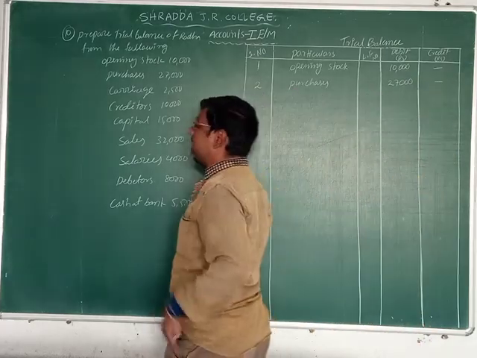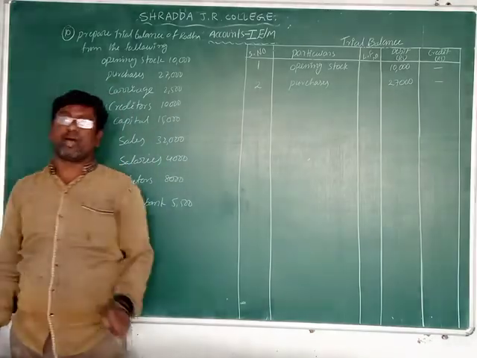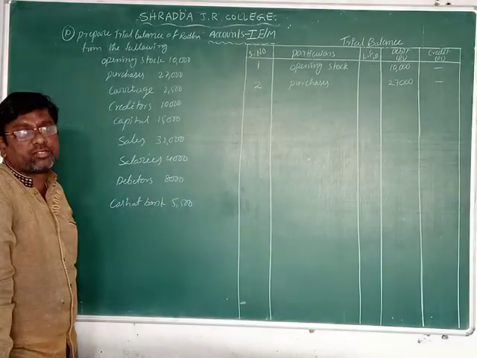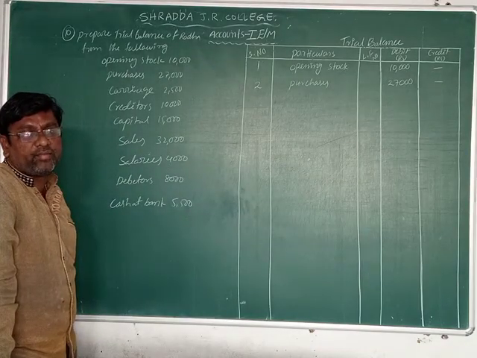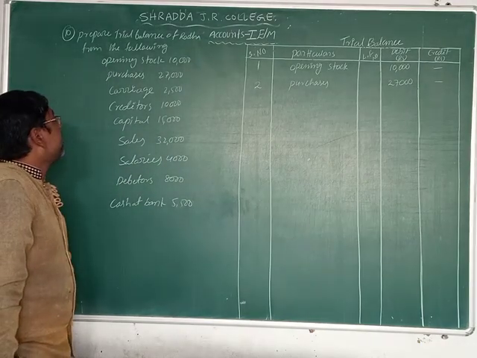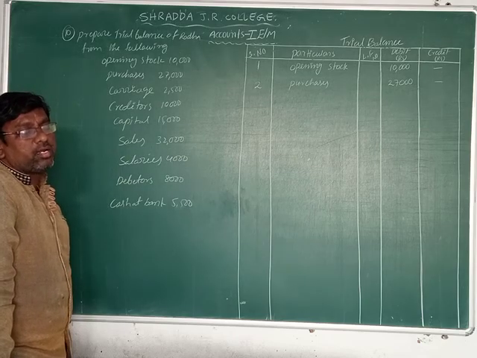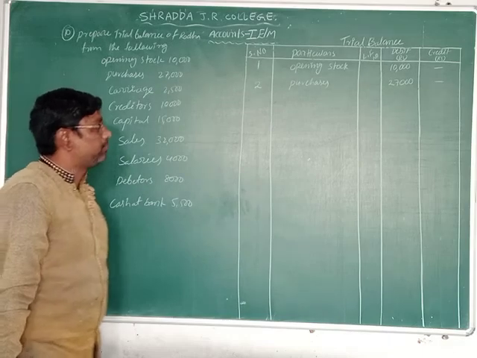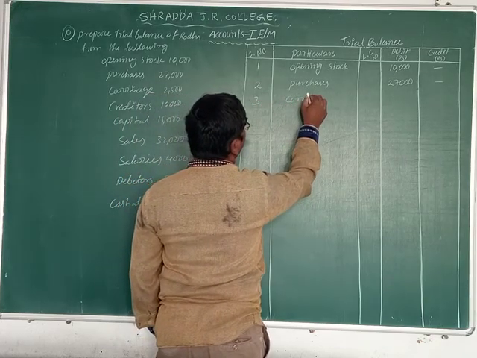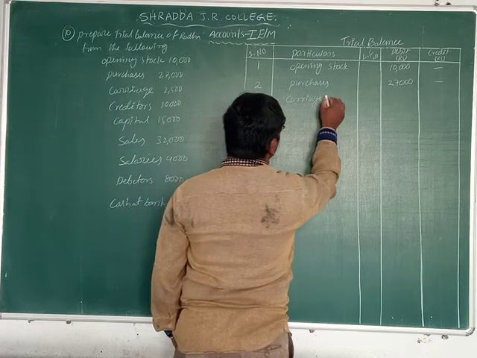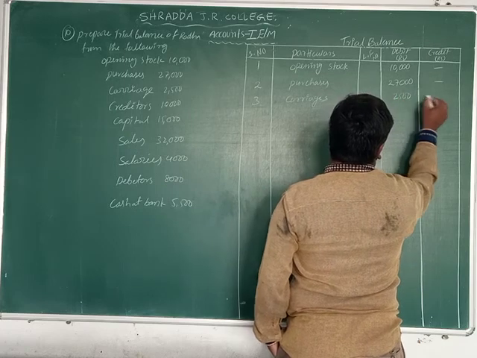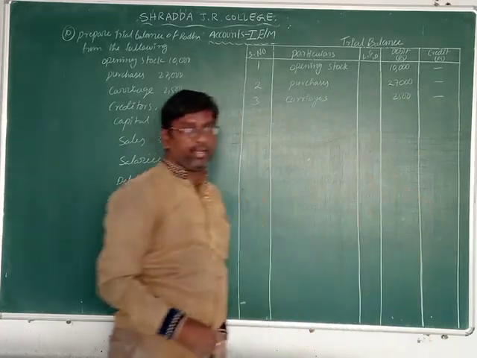Now the next one is carriage. Carriage is one of the traveling expenses. All expenses are recorded on which side? On the debit side in a trial balance. That's why carriage is also recorded in the debit column of the trial balance. So write down the third one: carriages. That amount is 2,500 rupees. We record it in the debit column.